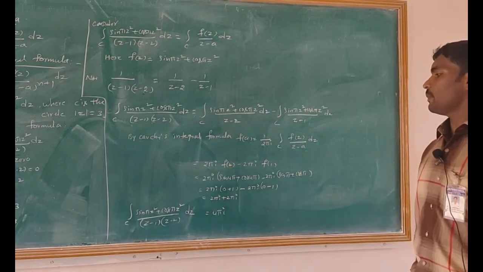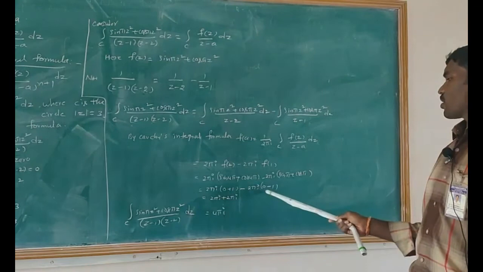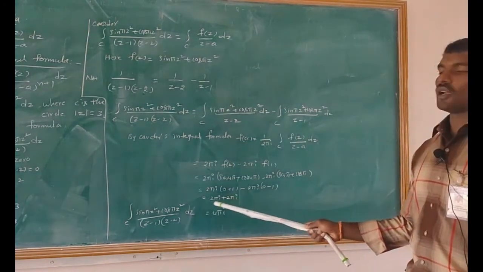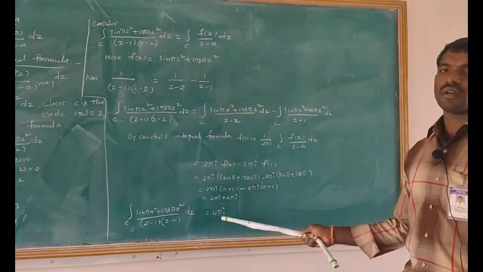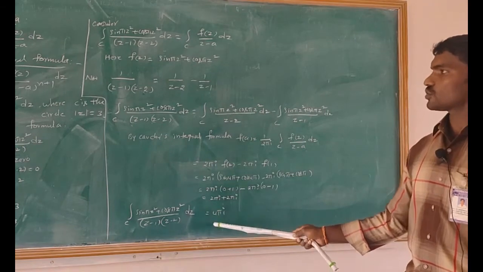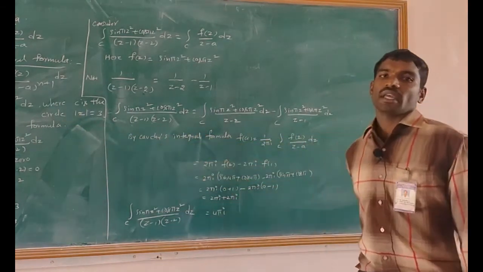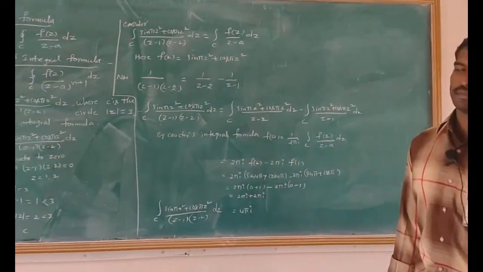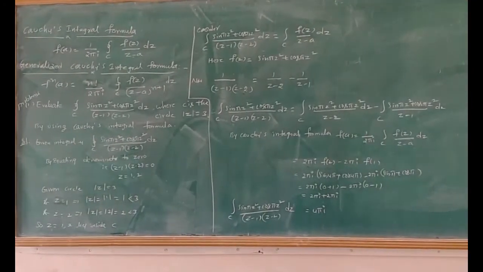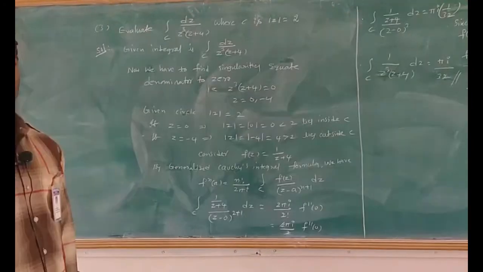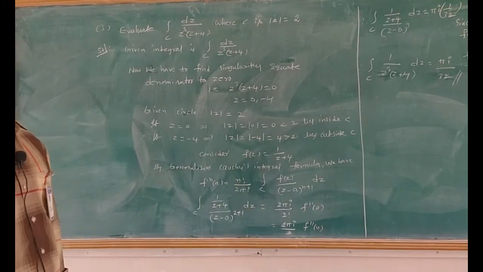That equals 2 pi I minus of minus plus 2 pi I. 2 pi I plus 2 pi I value equals to 4 pi I. This is the solution of the first problem in Cauchy's integral formula. Let us move on to the next one.